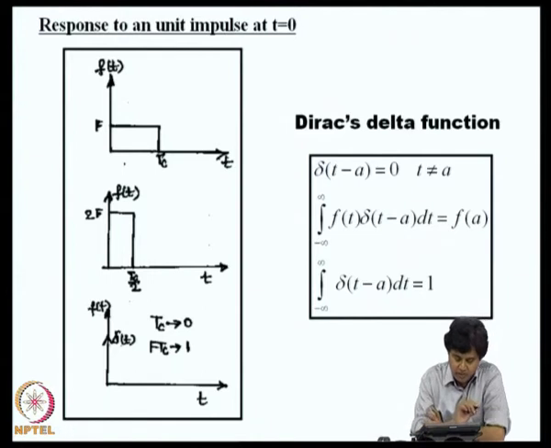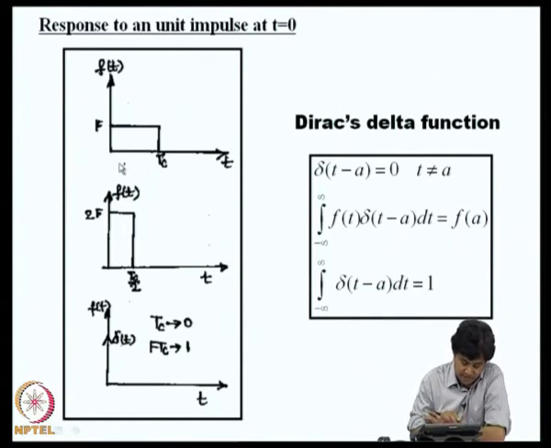Now, what we will do is shrink this box. Suppose there is a step function with amplitude f and time tc. Now, I will allow this tc to go to 0, and at the same time I will increase f so that f tc goes to unity. This we have discussed earlier when I discussed discrete random variables and their relation to continuous random variables.